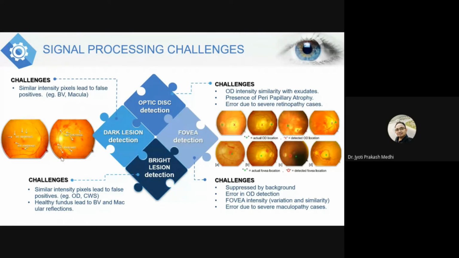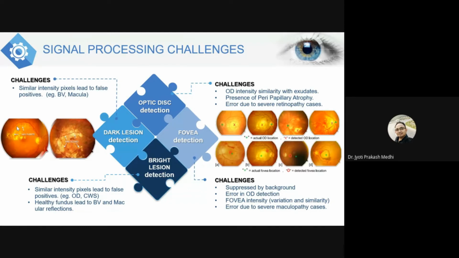So even if the person is healthy or the retina is healthy, the algorithm may detect that the person is having some issues with the retinal image. That is why the second challenge lies in healthy fundus images, where the image should be identified as a normal or healthy image, but it will be identified as a diseased image.